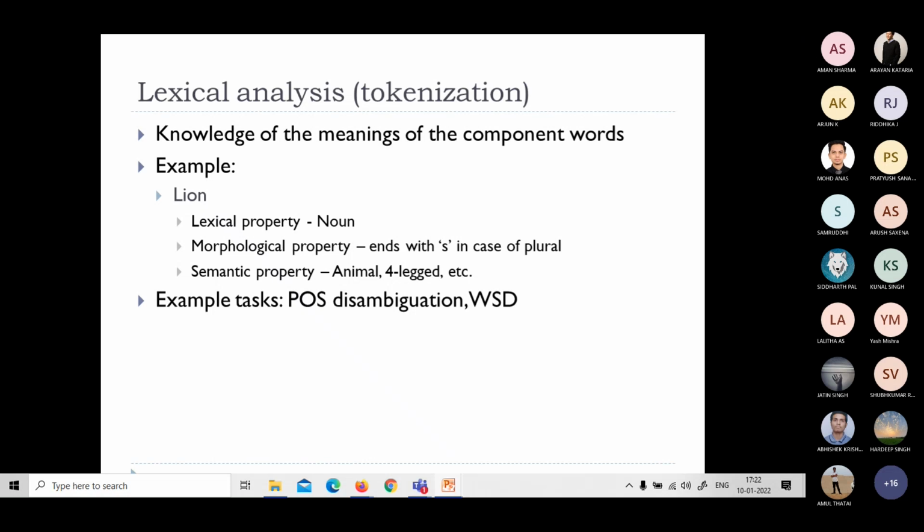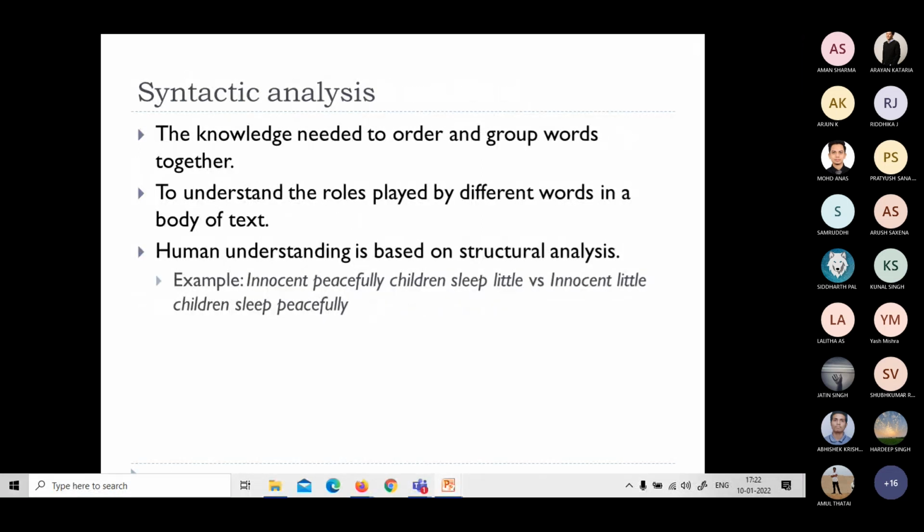And word sense disambiguation. I went to bank to deposit money. Now, bank is a noun, and what sense is it about? What semantic property must match with this bank in this case? In this case, it's a financial institution, right? In another case, maybe I went to bank for a walk. It may be a river bank. Like this, we must be able to differentiate the senses. That is word sense disambiguation. All are coming under lexical analysis or lexical disambiguation.